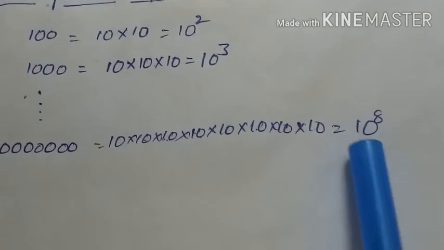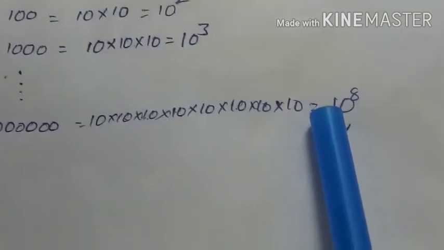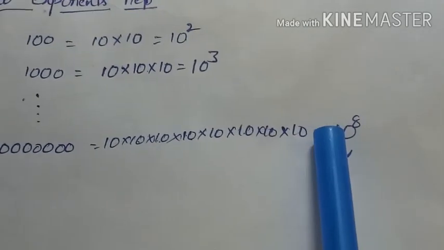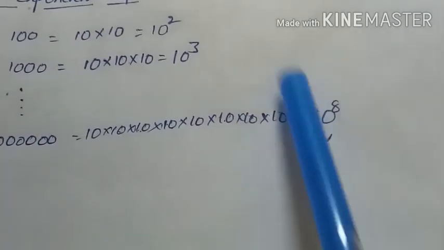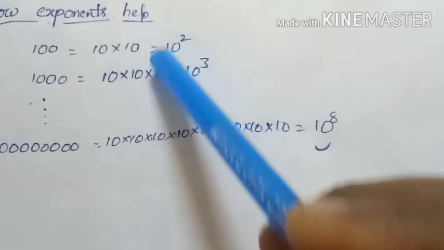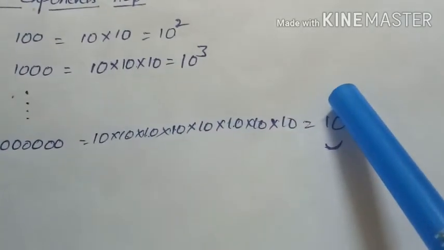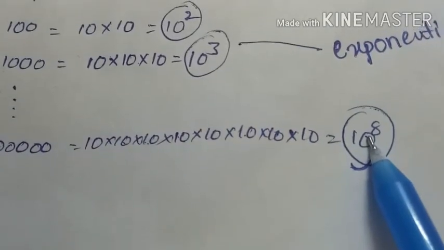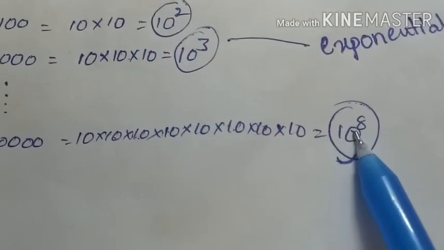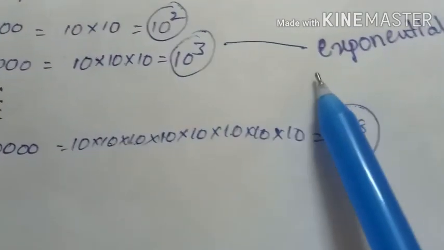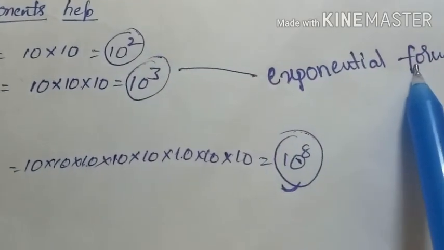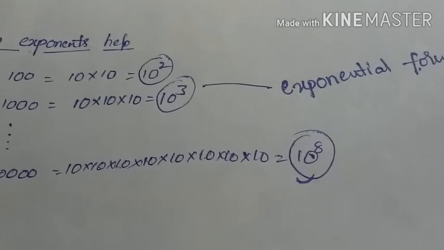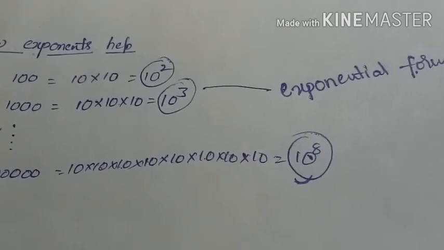Definitely writing this is more convenient. This kind of representation is very easy, and it is called exponential form. That means when you write any number to the power of some other number, that represents exponential form.